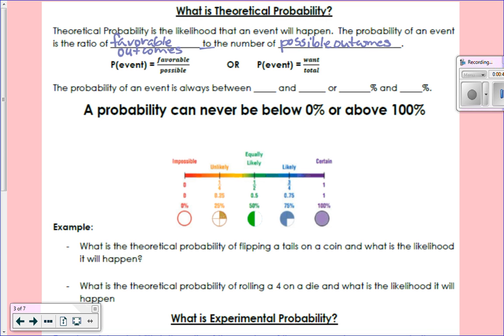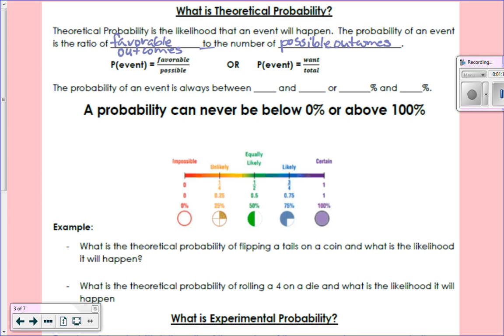So right below is your ratio of what we just said. The probability of an event, and what is an event? Tossing a coin, rolling a die, choosing a card, okay? And favorable is what you're wanting. So if we're rolling a die and we want a 4, how many 4s are there out of the possible, out of total, okay? I like this one better. What do you want out of the total, okay?